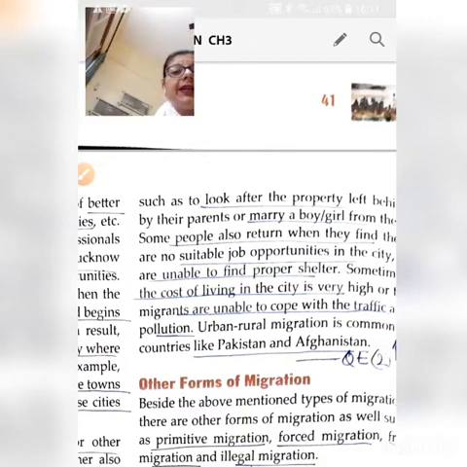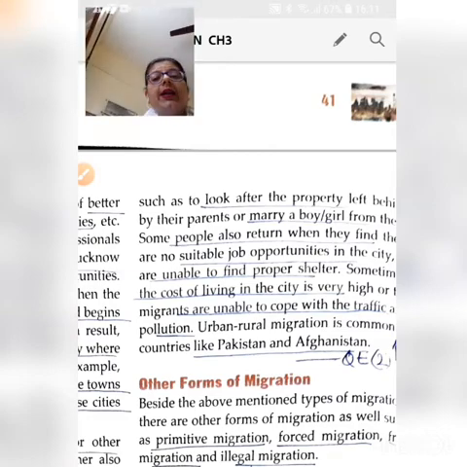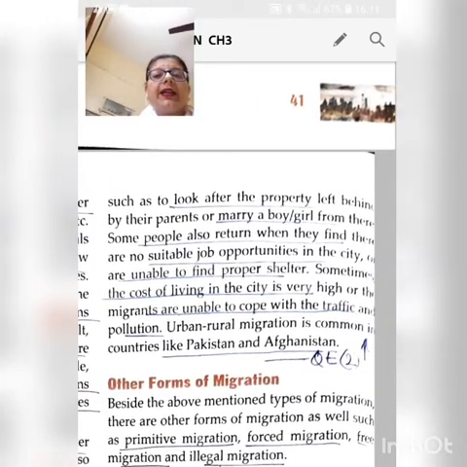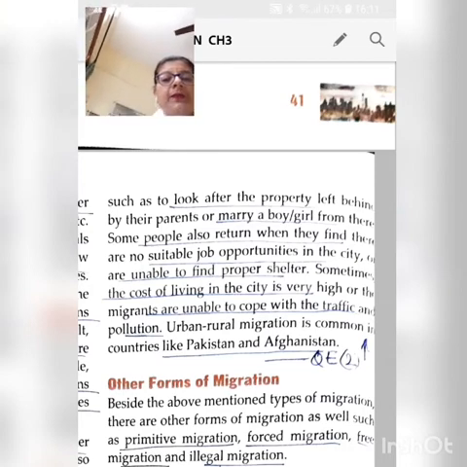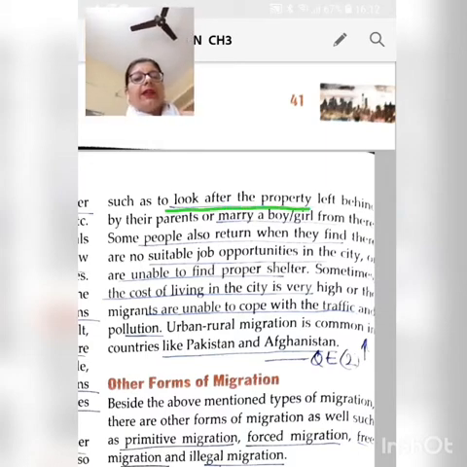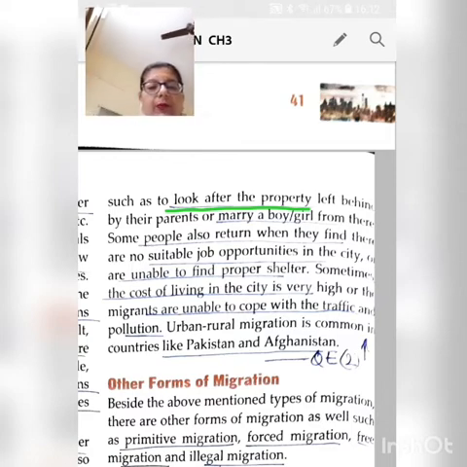Then people generally move from urban areas to rural areas to look after the property. Now, if you have some land in your village, after your parents, who's going to take care of the land? Your parents will be taking care of the land, and once they die, it is the children who are going to look after the property. So most of the people move back to villages to take care of the property which is left behind by their parents, or to marry a boy or girl.